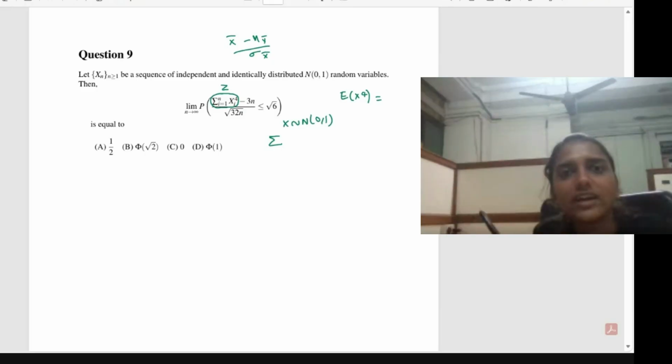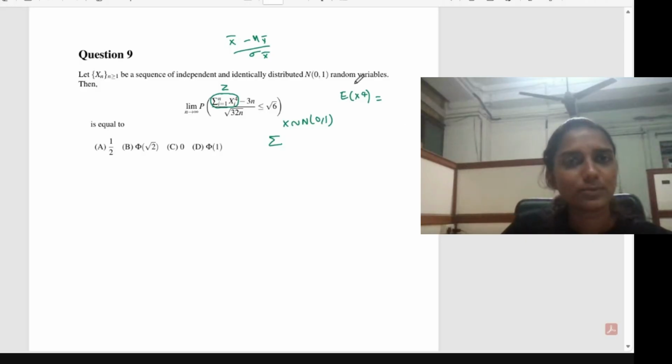We have already seen this based on the kurtosis property of the normal distribution, that beta 2 is equal to 3, where beta 2 is defined as mu 4 by mu 2 square. Since it is standard normal, the raw and central moments coincide. So mu 4, the fourth central moment, will be equal to the fourth raw moment.